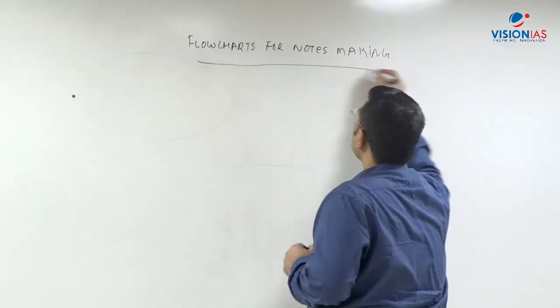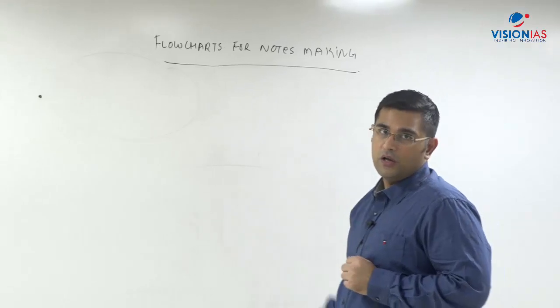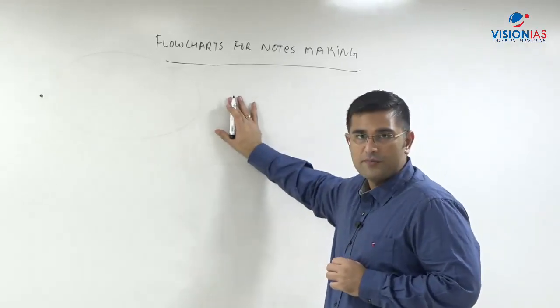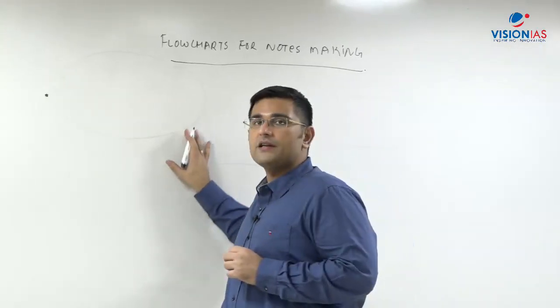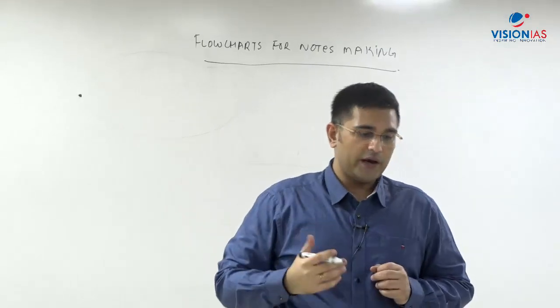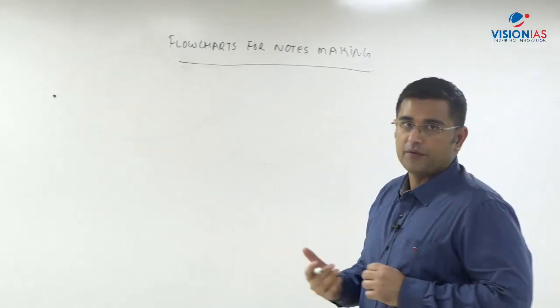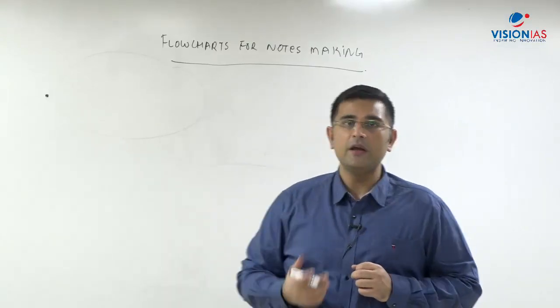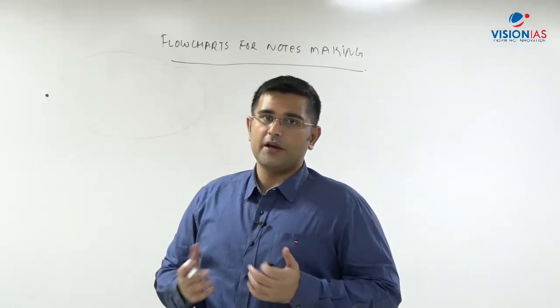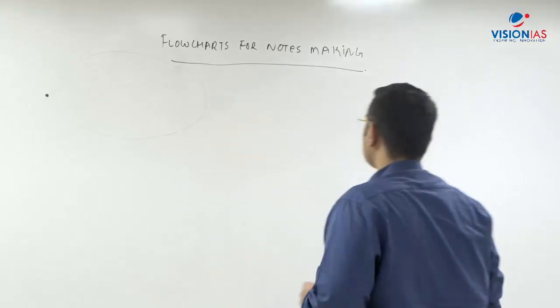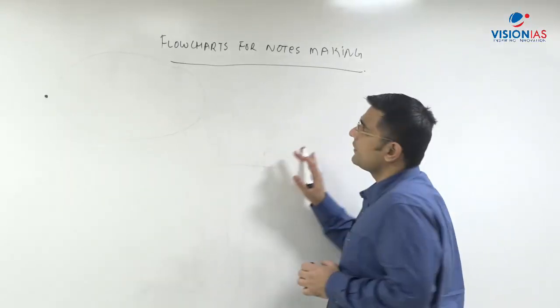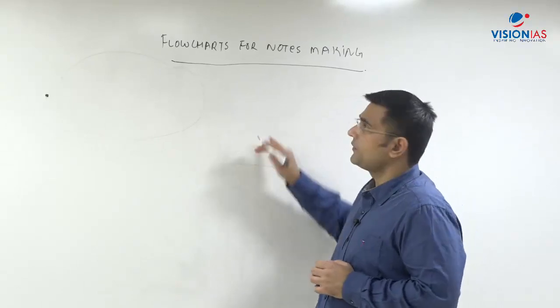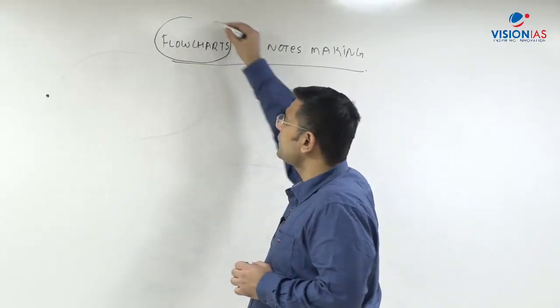For big subjects like world history, when the exam is coming closer and you allocate 2 or 3 days to revise world history, the syllabus is huge, and unless you have made some kind of flowcharts or summaries, you will not be able to manage. So therefore try to use flowcharts, right?